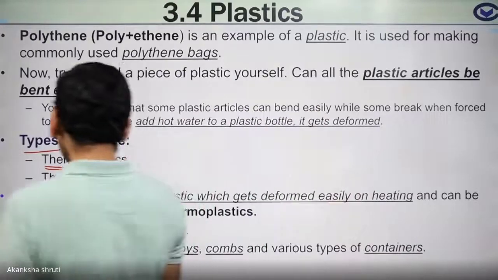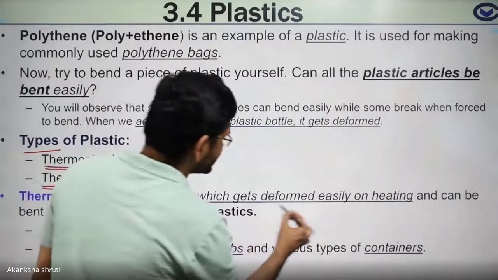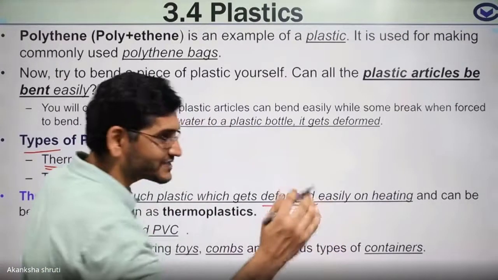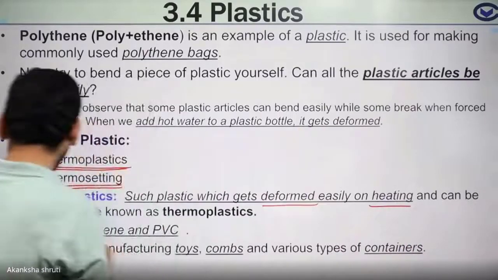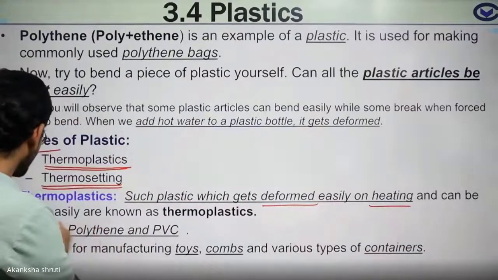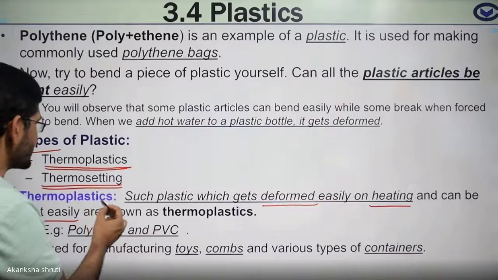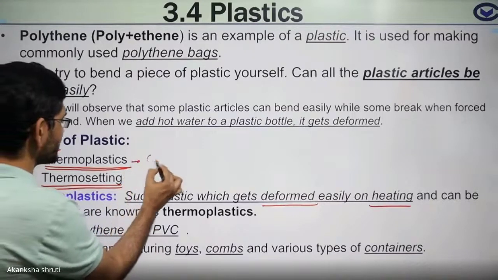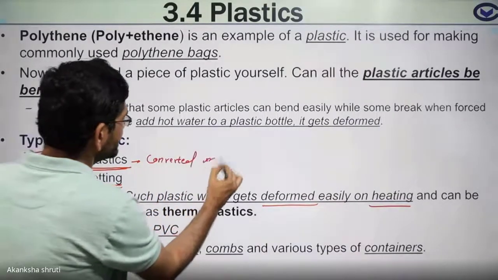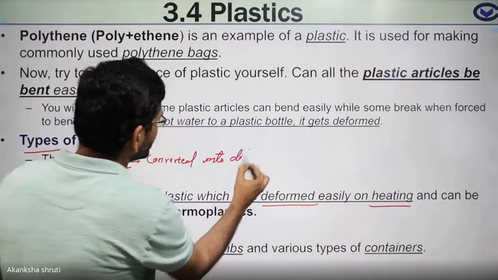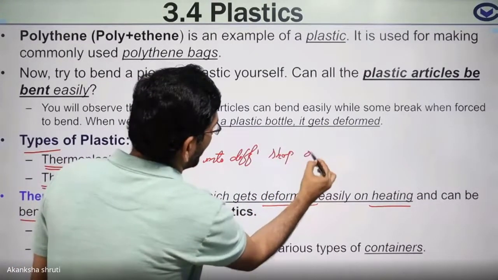So what is thermoplastic? Such plastic which gets deformed. Deformed means its shape can be changed on heating and can be easily bent. Means it can be converted into different shapes. So you may write that it can be converted into different shapes on heating.